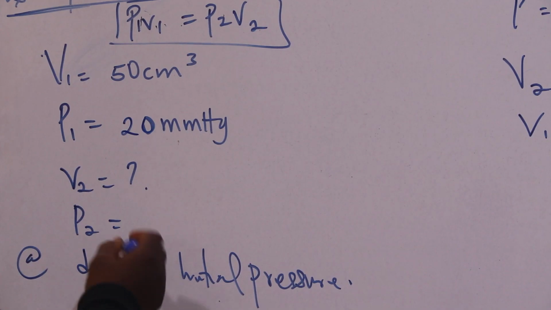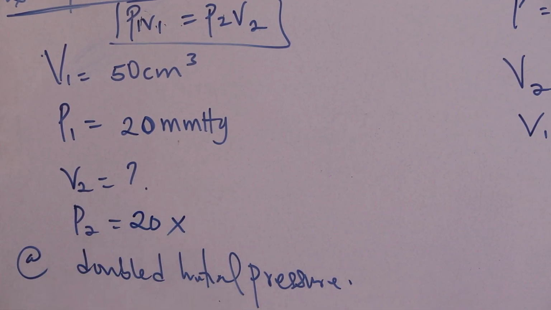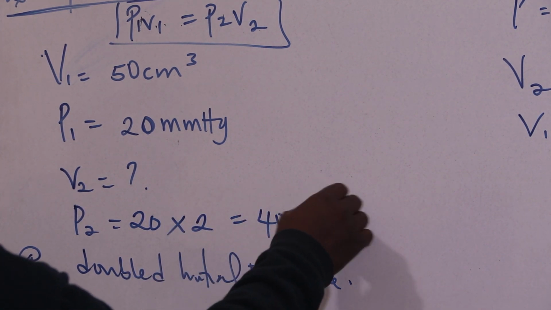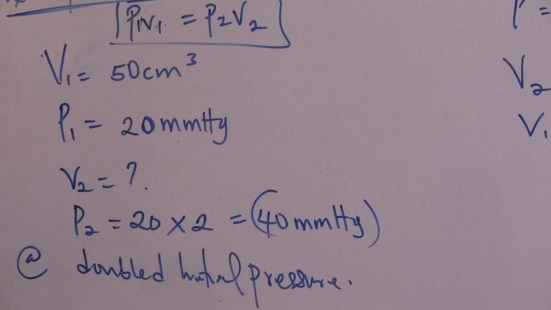Right. So this one is going to be double. That's 20 multiplied by what? 2, giving me 40 mmHg. Alright. So let's quickly calculate it.